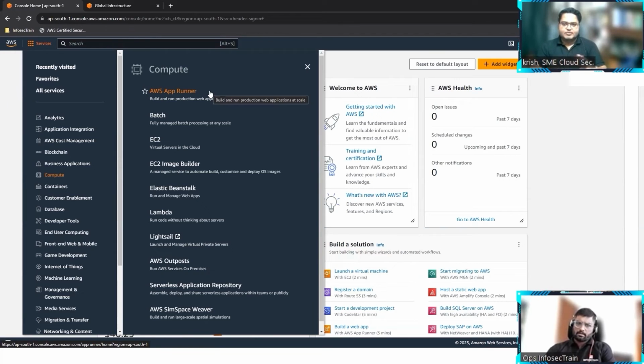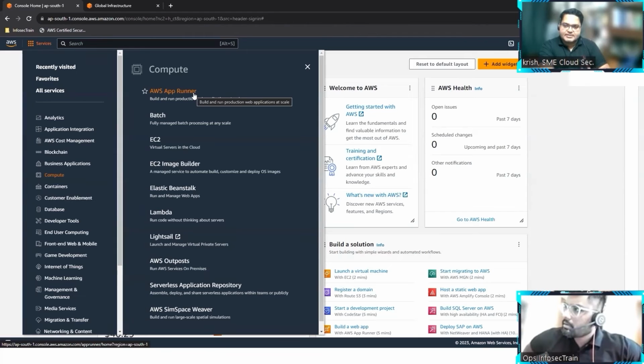But let's suppose I am a company who doesn't want to manage the servers, or I will give you one more challenge we are facing. Let's suppose that I want to host my application in a containerized infrastructure. I don't want to have a dependency on the OS. Then go for App Runner. It's easier. They have it pre-configured. Okay, understood. Now I'm going to select this service in Mumbai.